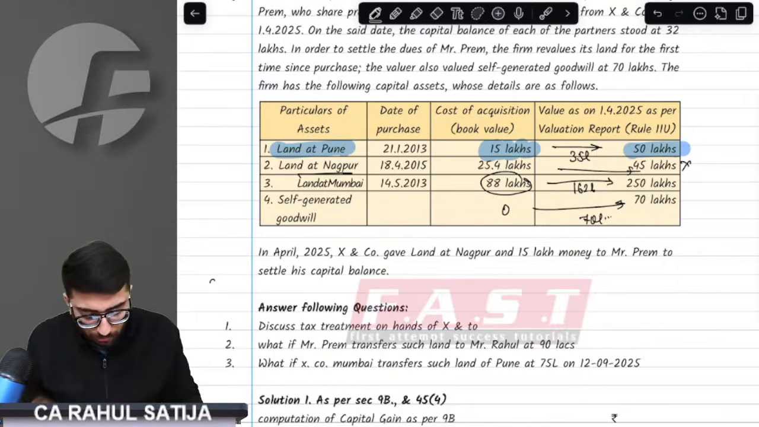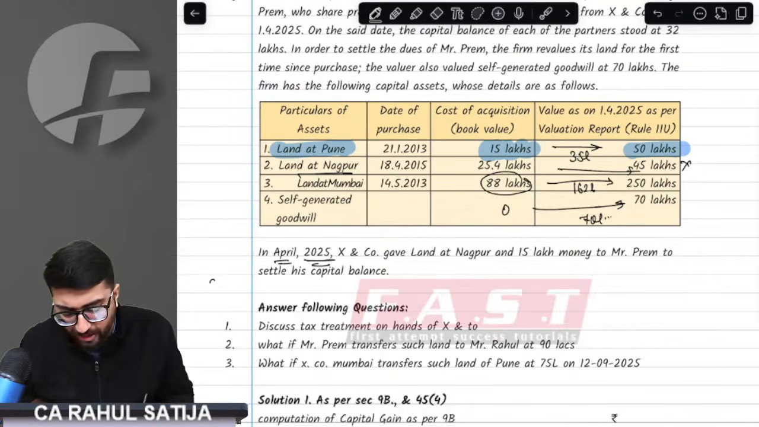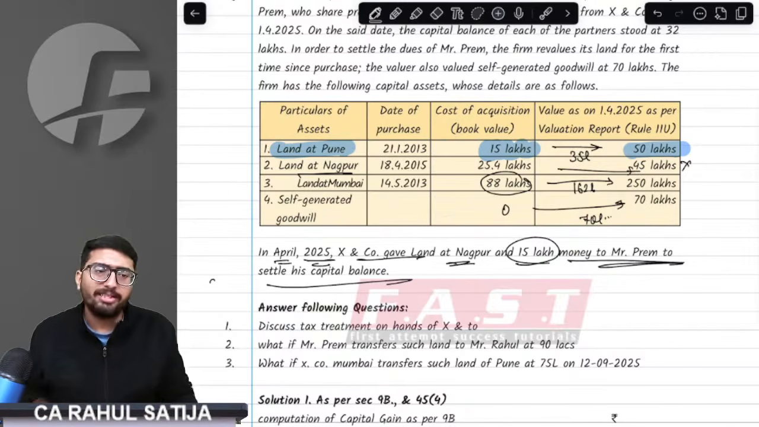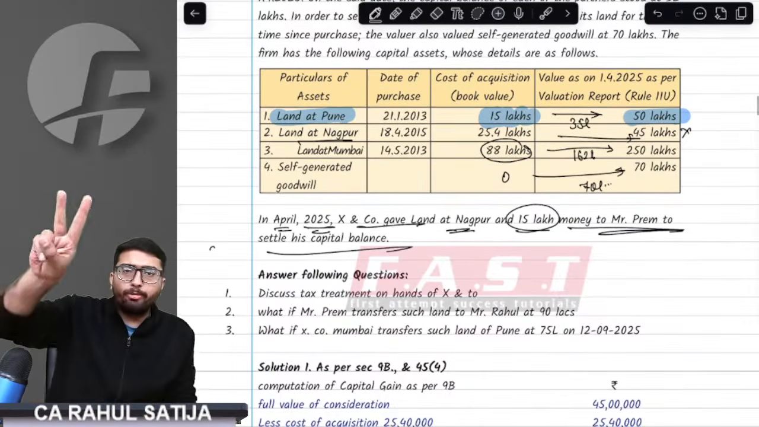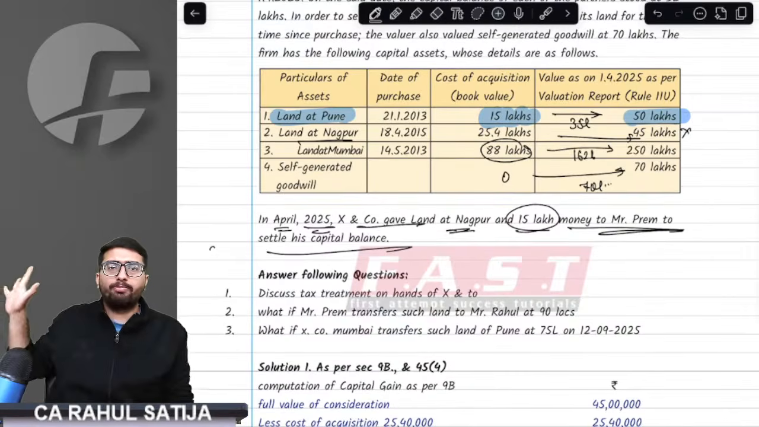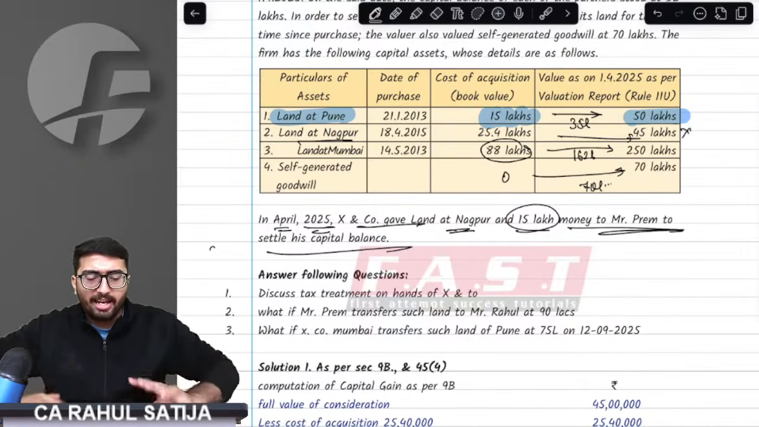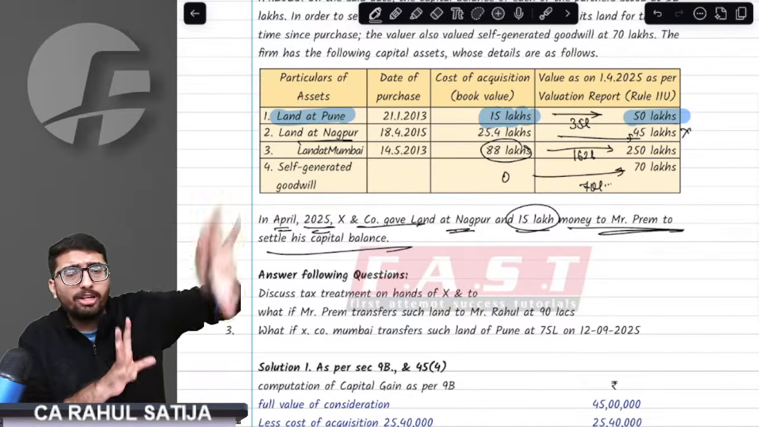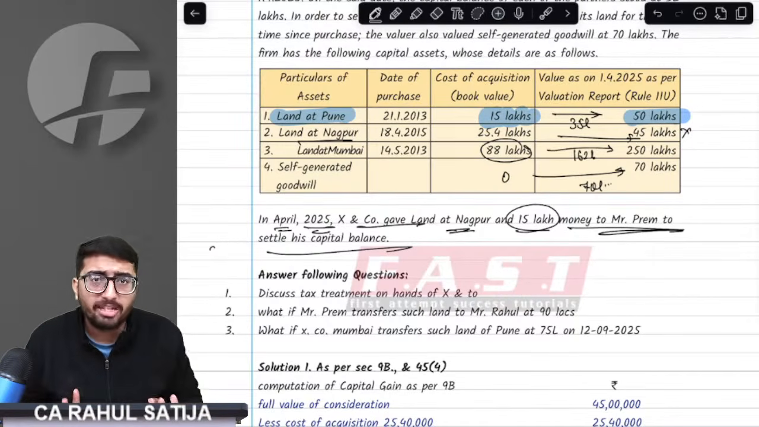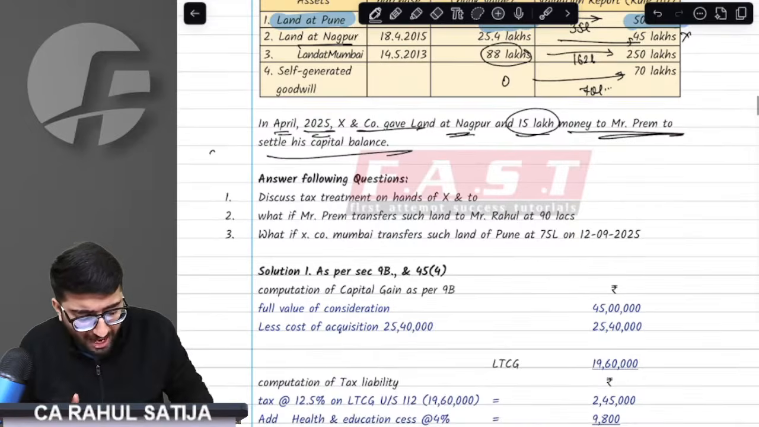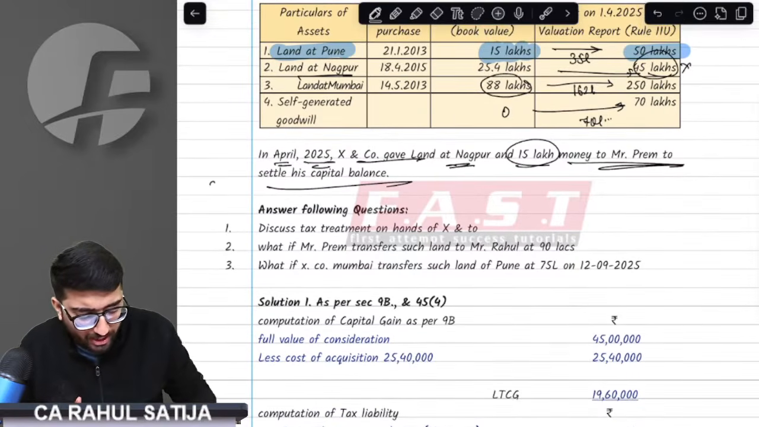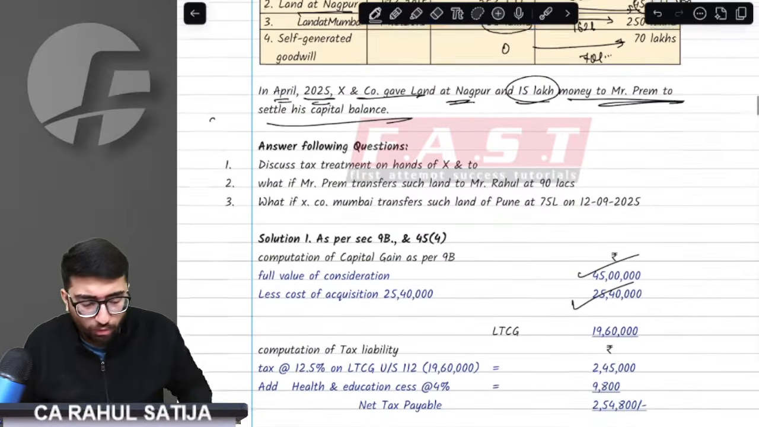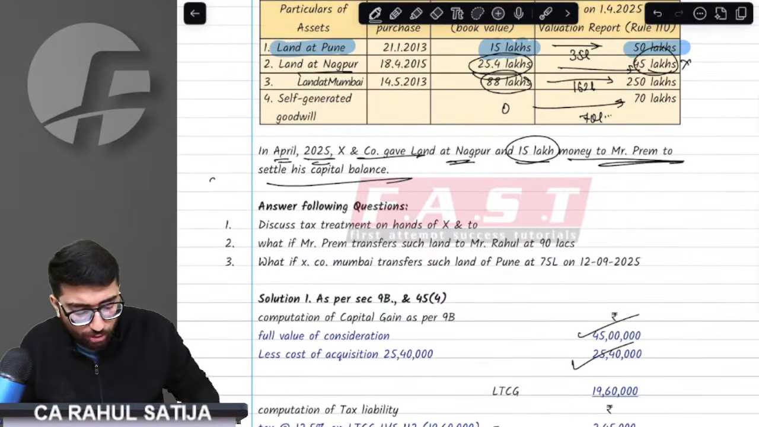Now, on 1st April 2025, the firm gave the land of Nagpur and 15 lakh to Mr. Prem to settle his capital. Now two sections come into picture: first of all, 9B and 45(4). What 9B says, again recall the tone: assume this land was sold to an outsider, then whatever capital gain would arise has to be paid by the firm. If this Nagpur land was sold to an outsider, then 45 lakh would have been the full value of consideration, and the cost of acquisition of 25.4 lakh would be reduced.